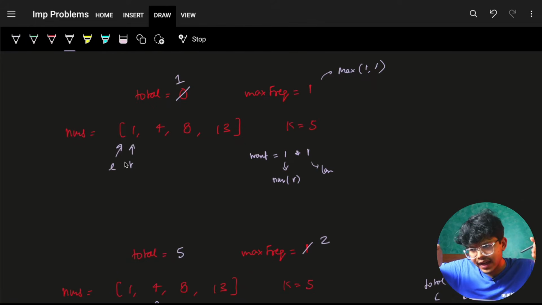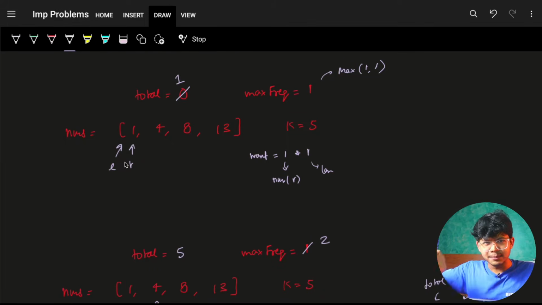So if I don't want to decrease the length beyond 4, I'll just increase my L just once. I'll not shrink my entire L to the very minimum. I'll only decrease my length by 1, and next time increase my R. Increase L, R, increase L, R, with this fact.